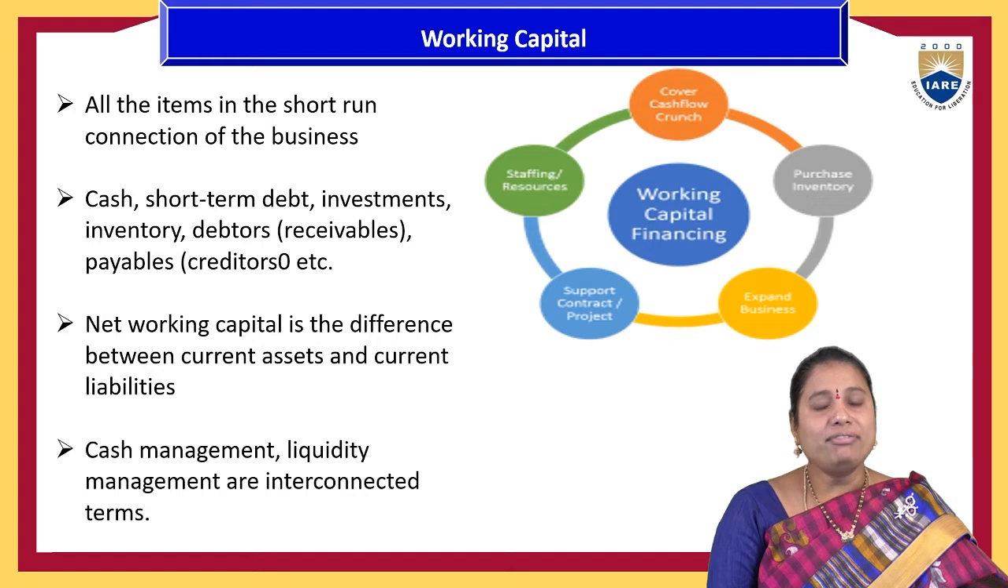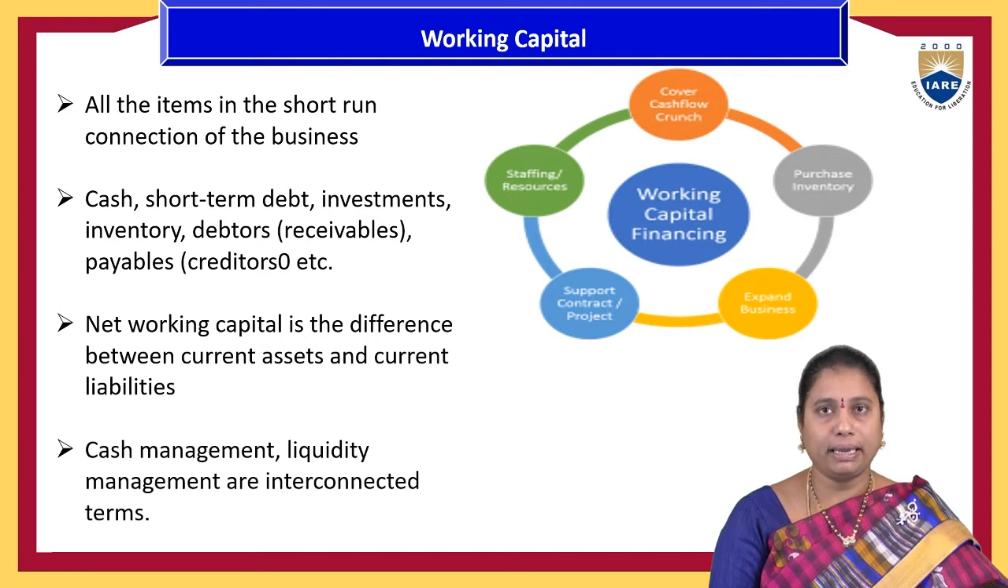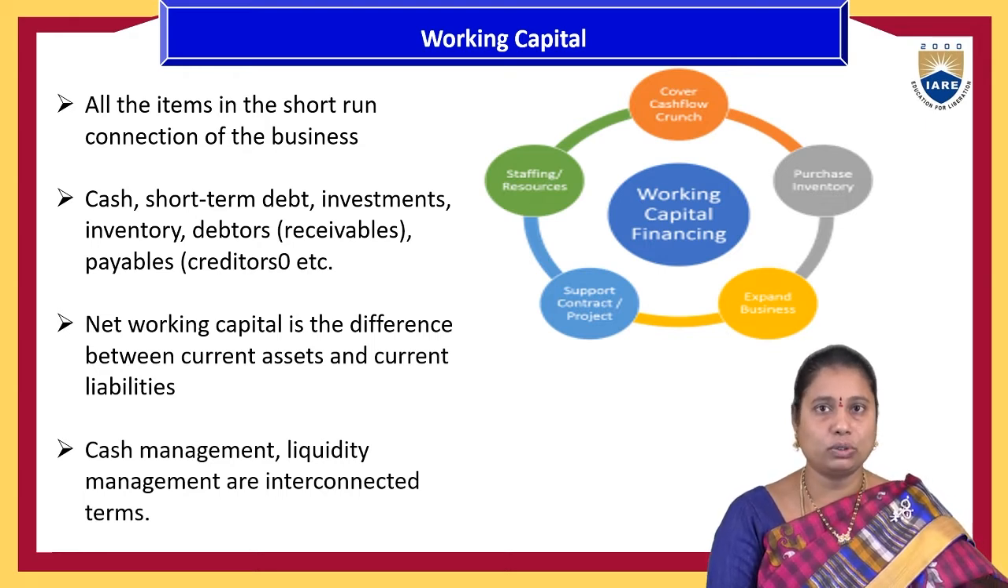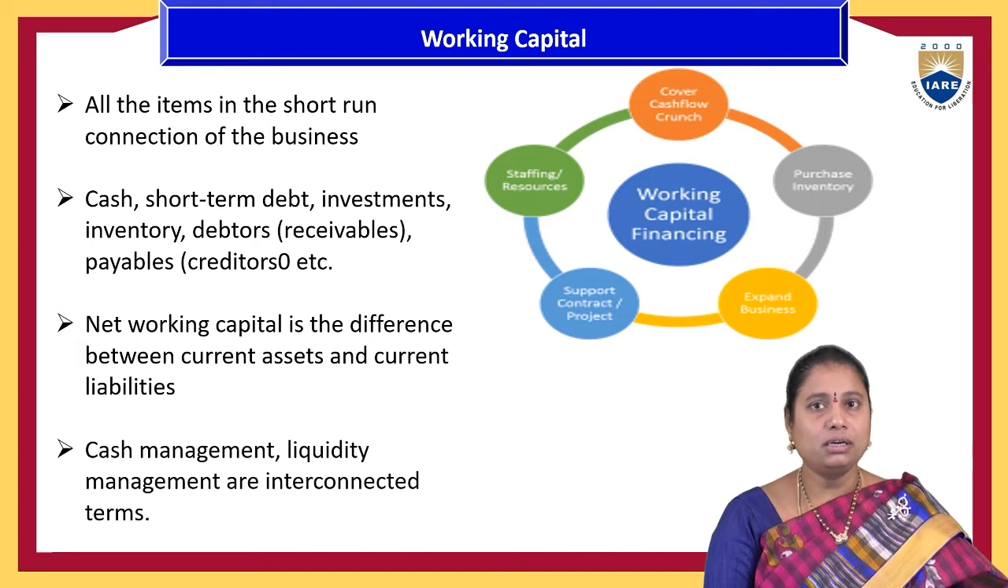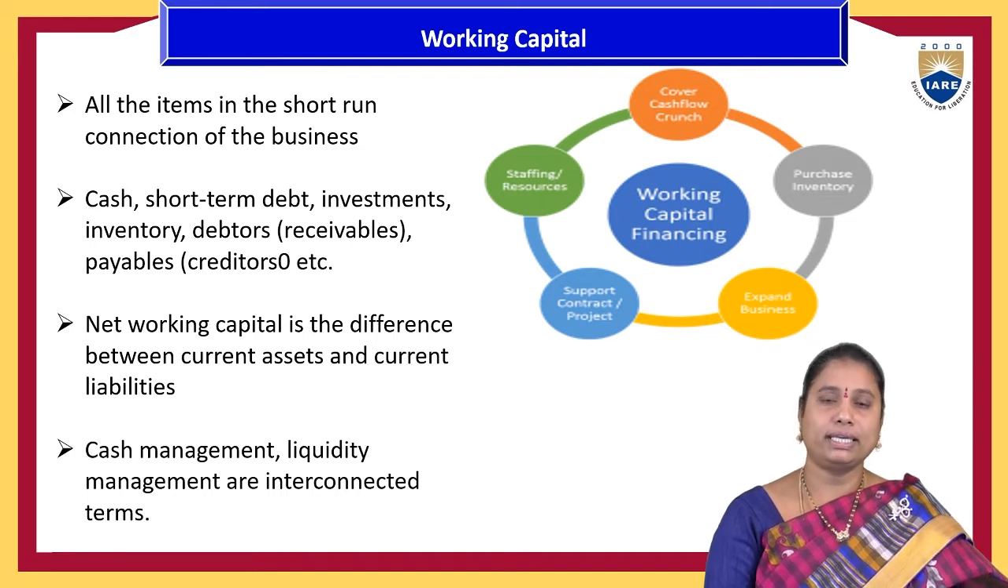Then apart from the fixed capital, the amount which is used for day-to-day activities is called the working capital. That covers all the items in the short-term side of the business, like cash, short-term debts, investments, inventory, debtors, payables, etc. For all of these, the net amount which is going to be spent on business activities is called the working capital.